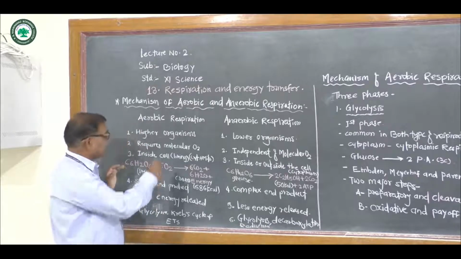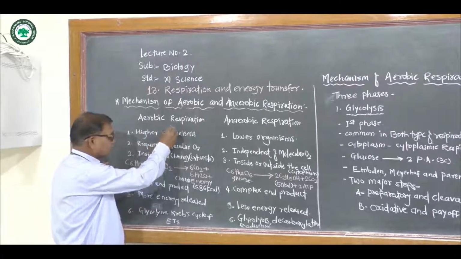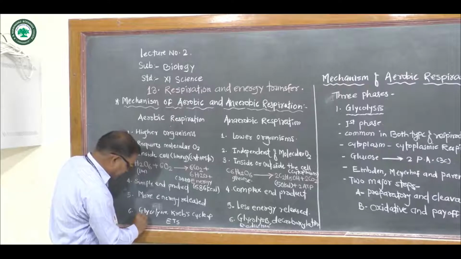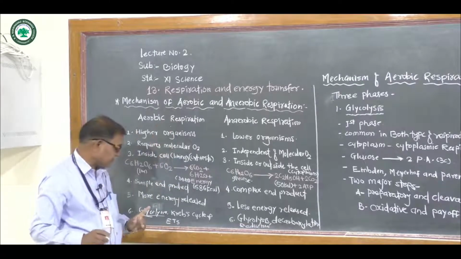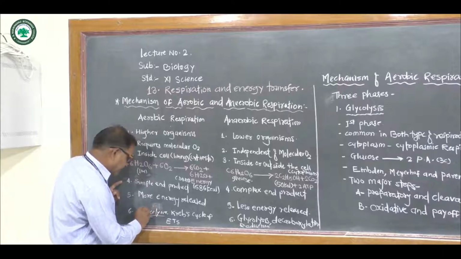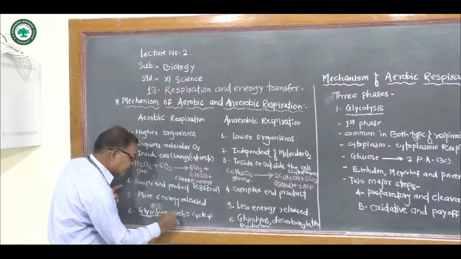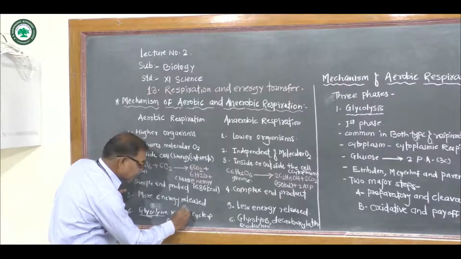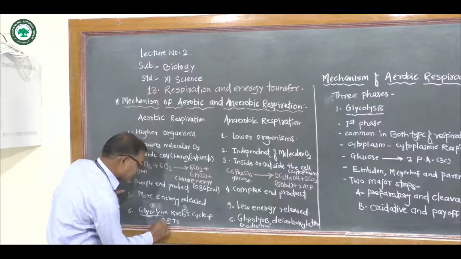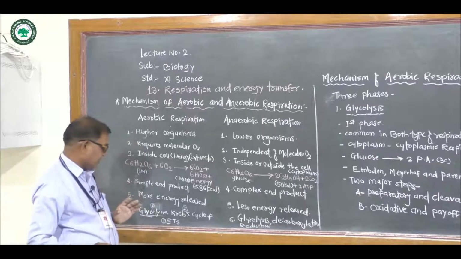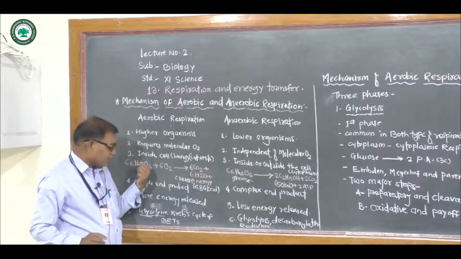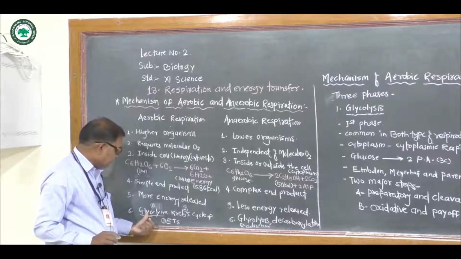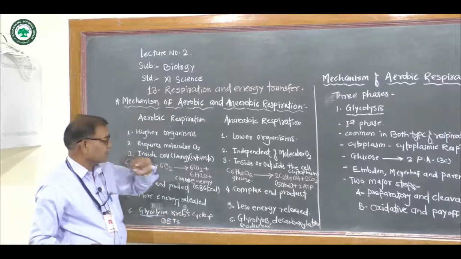Now in aerobic respiration, the glucose molecule is completely broken down, or completely oxidized. It involves 3 steps. The first step is glycolysis, the second step is the Krebs cycle, and the third step is the electron transport system, ETS or terminal oxidation. The glucose or respiratory substrate is broken down completely in these 3 steps: glycolysis, Krebs cycle and electron transport system.